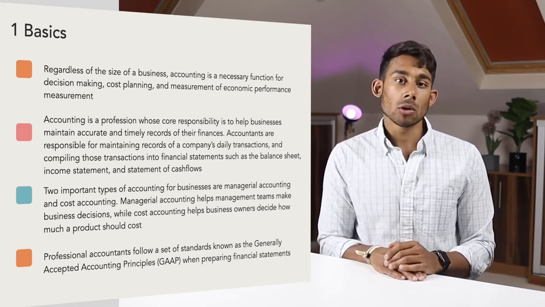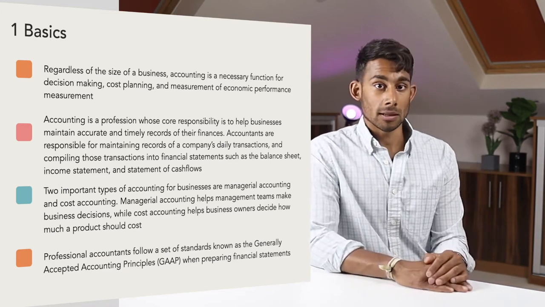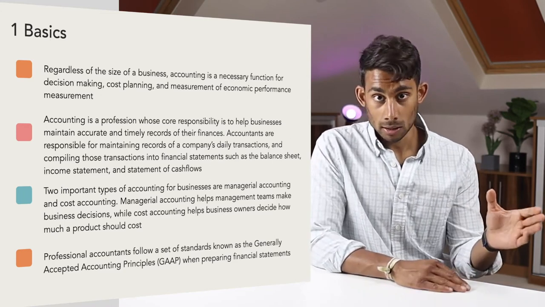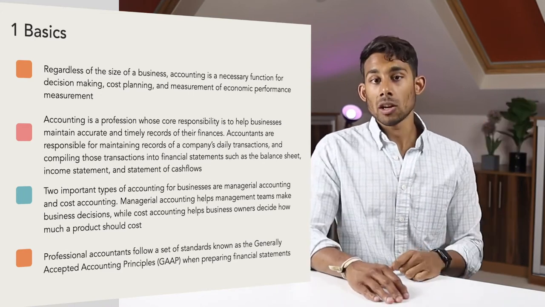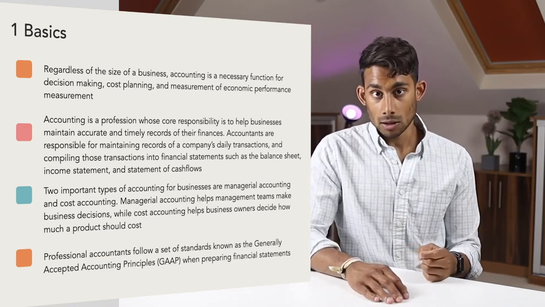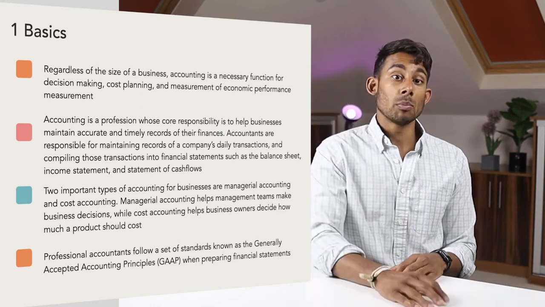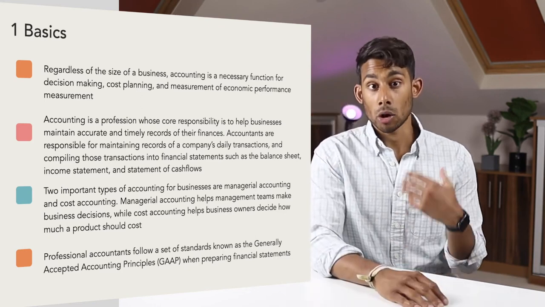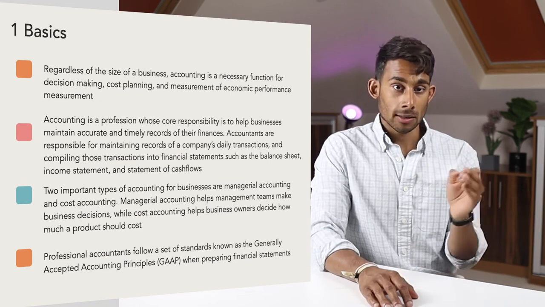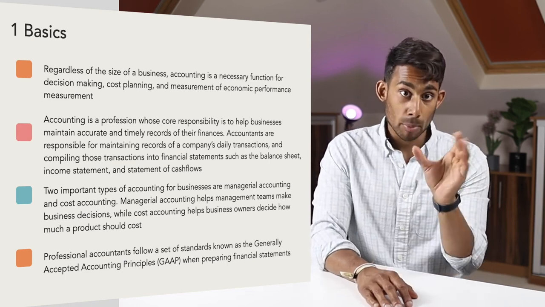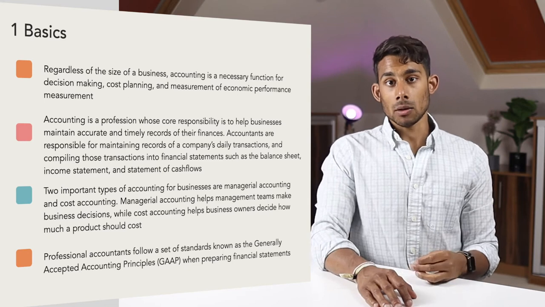There are 2 important types of accounting for businesses, which are managerial accounting and cost accounting. Managerial accounting helps management teams make business decisions, while cost accounting helps business owners decide how much a product should cost. In most cases, accountants use generally accepted accounting principles, GAAP, when preparing financial statements.